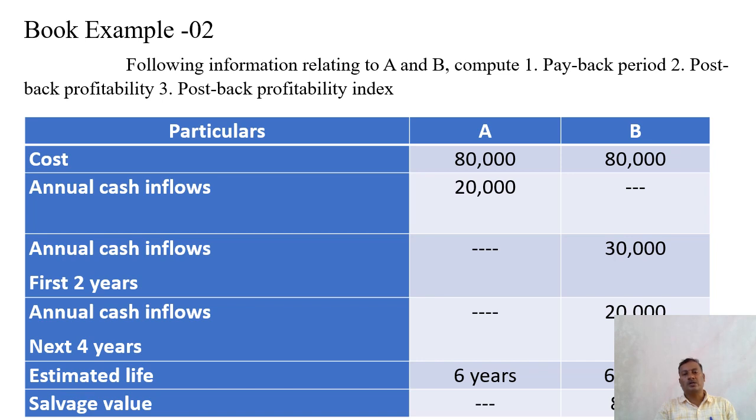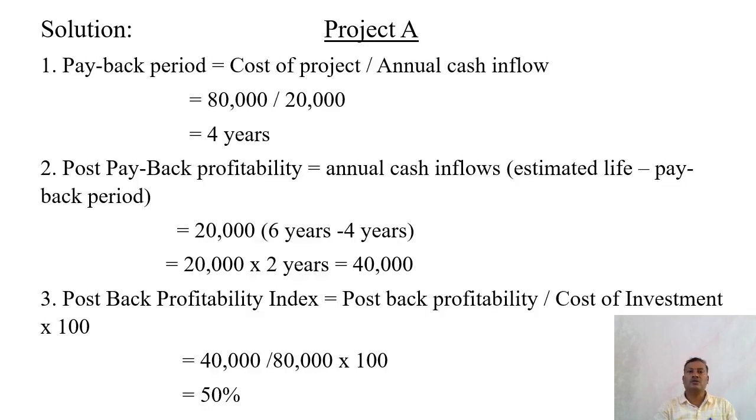Project A is nil and project B is given some amount. So let's move to the solution. The project A, cost of the project 80,000, annual cash inflow is given 20,000.